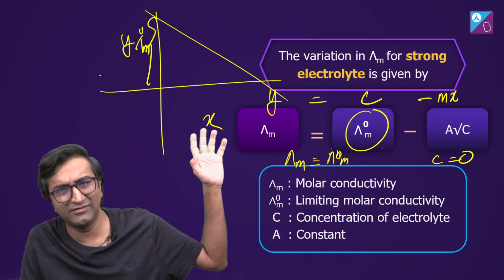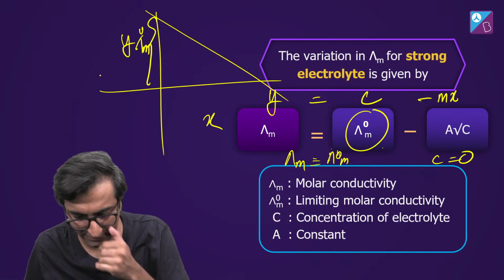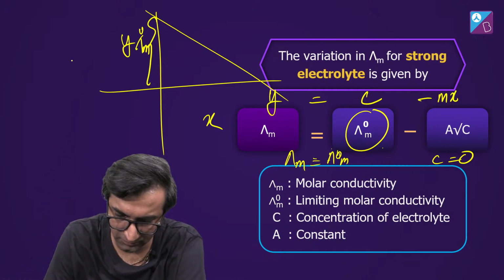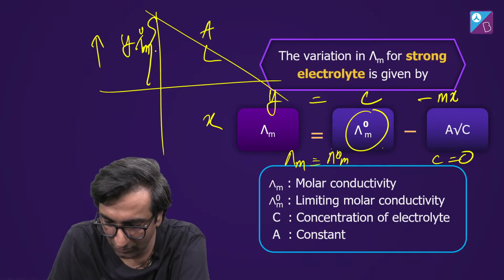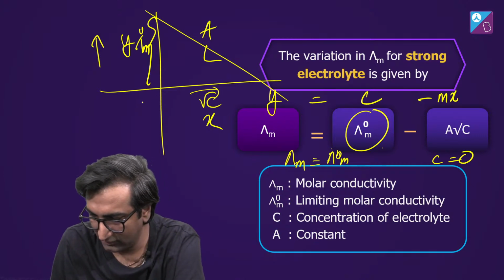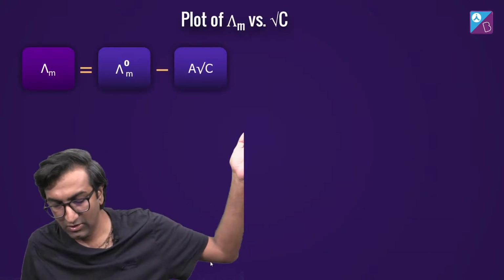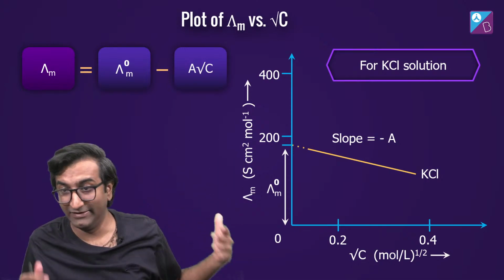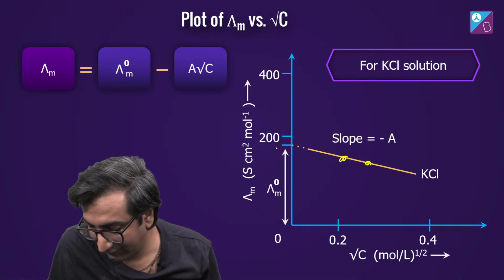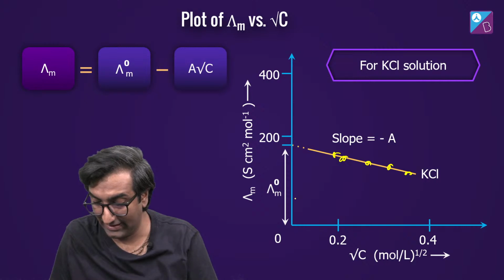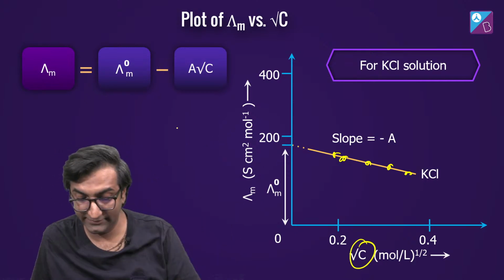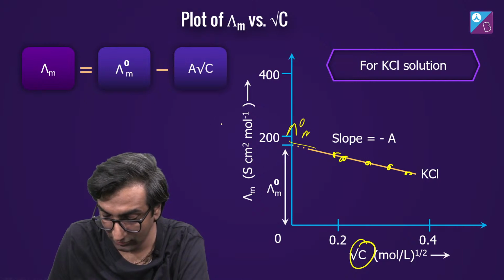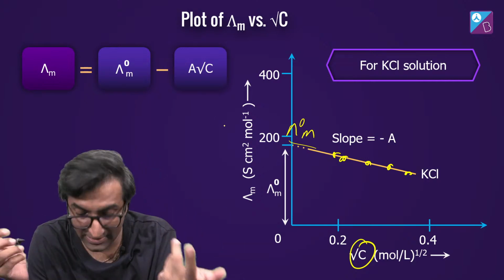Are you able to keep up with this? This is just basic maths. If you're in 12th grade this should be easy to understand. What is the slope of this graph? The slope is going to be a. What are we plotting here? Root c. That's it. This is a straight line graph, and this is nice. I will get maybe 5 points, all forming a straight line. If I plot root c versus this, I can extend it to the axis and get the value of lambda naught. You see why this is awesome.